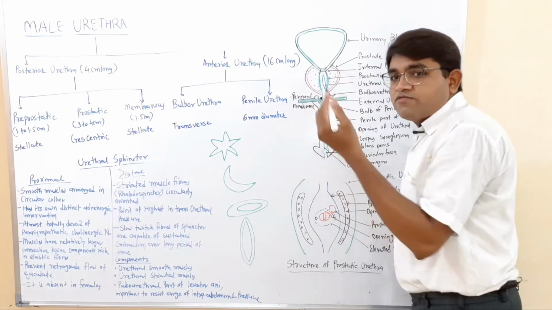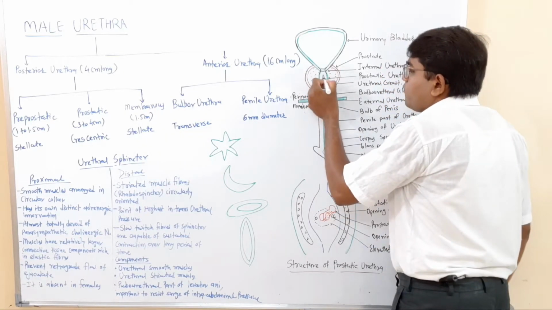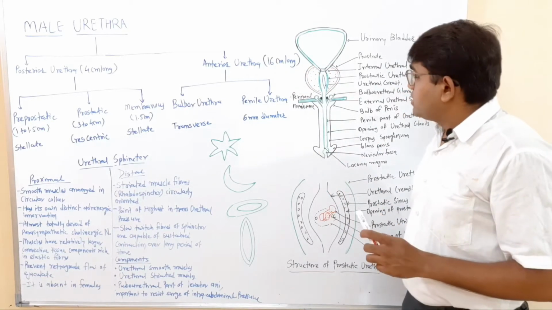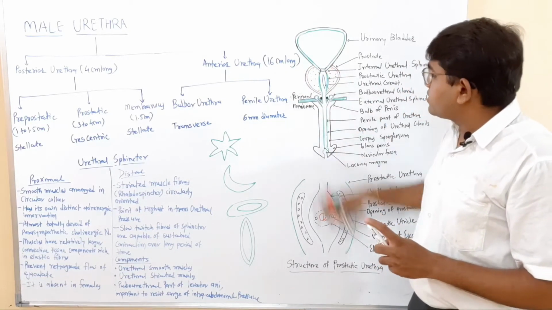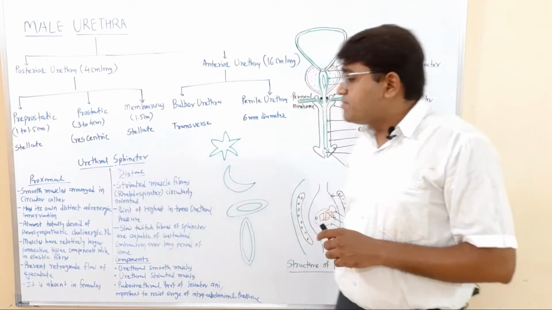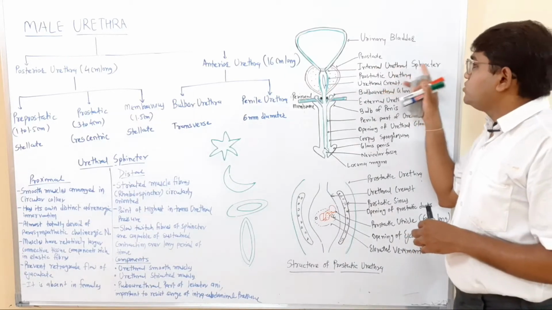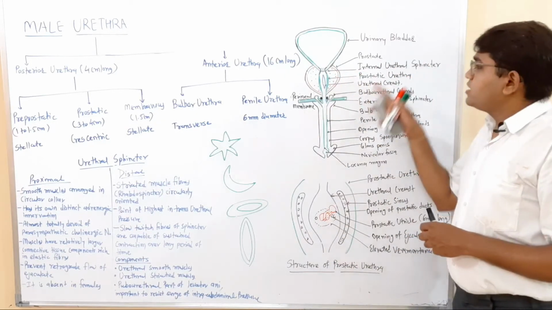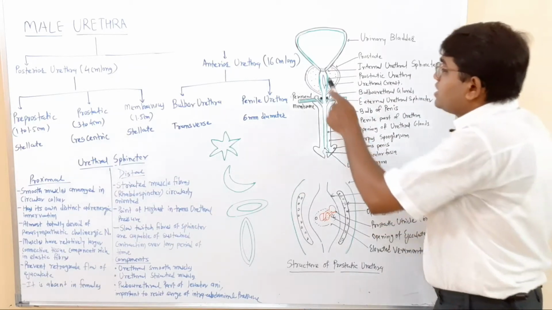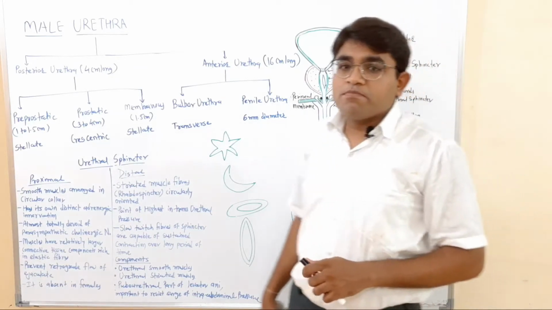We will see what the verumontanum is, at the verumontanum of the prostatic urethra. So in this pre-prostatic part, there is a proximal or the internal urethral sphincter. The internal urethral sphincter, or we can say the proximal urethral sphincter, lies within this pre-prostatic part.